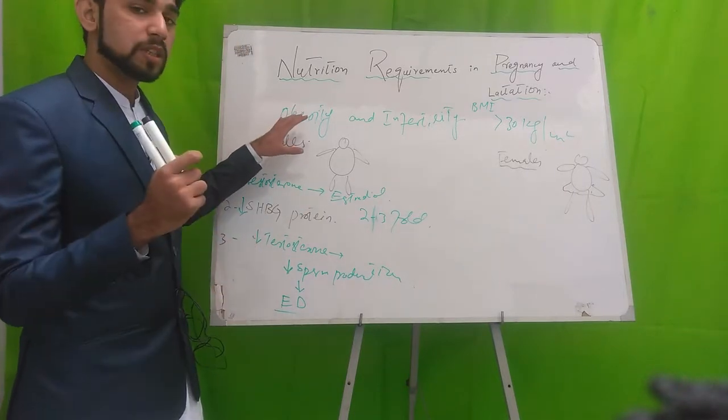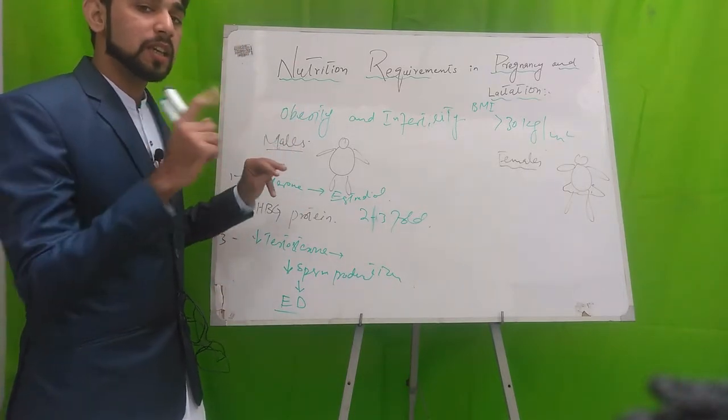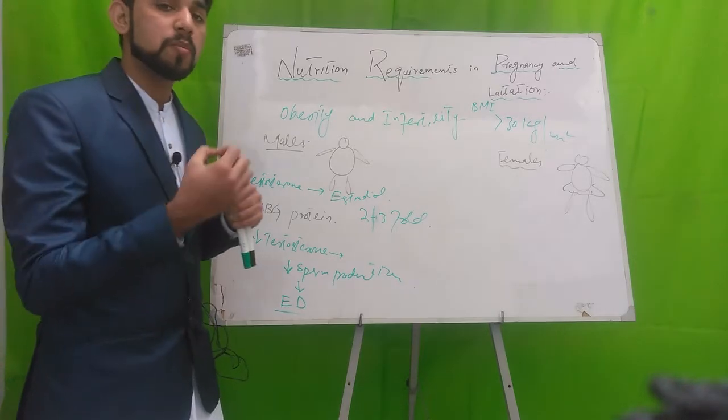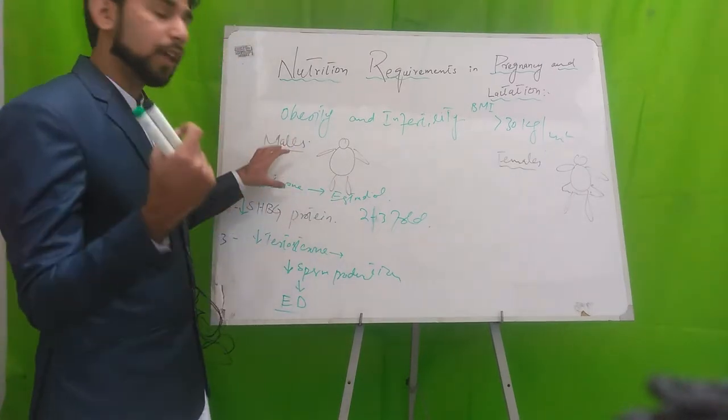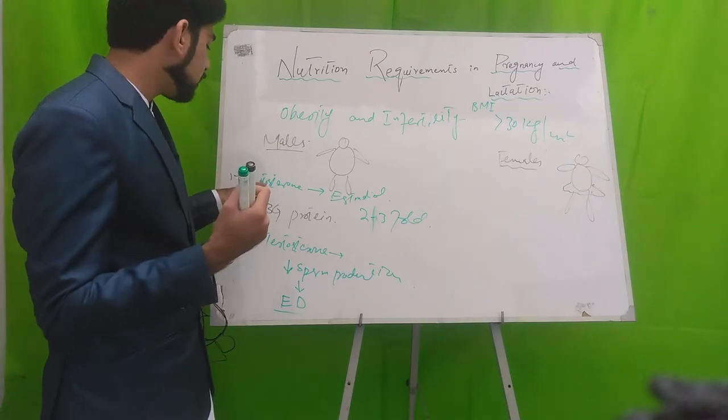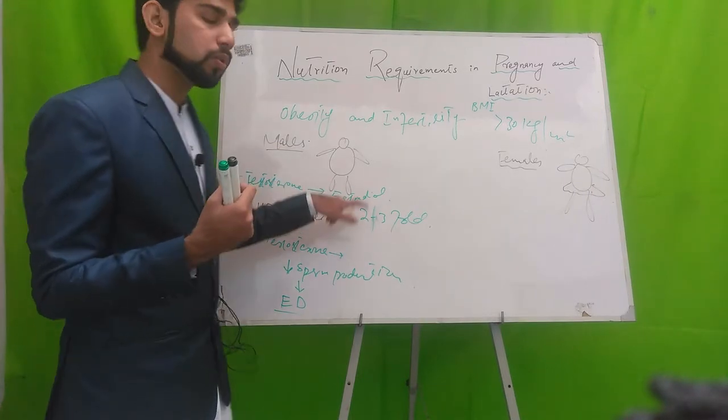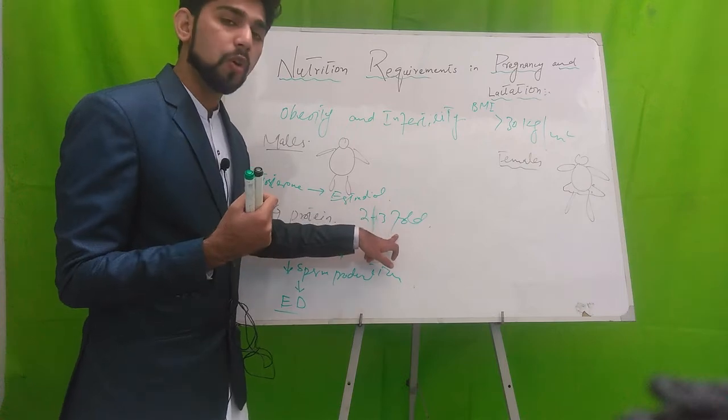In obese males and females, there is an increase in the activity of the enzyme aromatase, by 2 to 3 fold, and the aromatase enzyme increases the conversion of testosterone into estradiol by 2 to 3 fold.